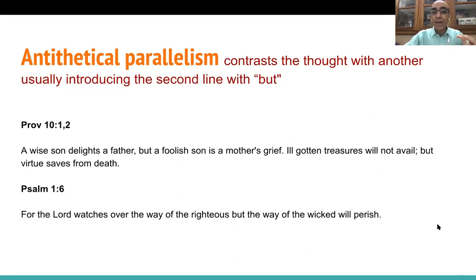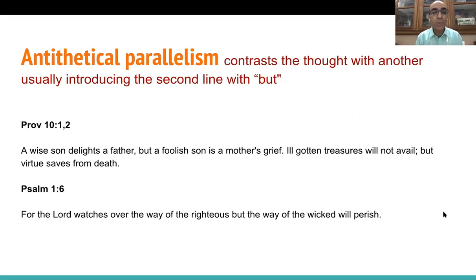Ill-gotten treasure will not avail, but virtue saves from death. Okay, so here are two opposites. Treasure, that is ill-gotten treasure. All right, so people are often looking for money, looking for treasure, looking for wealth. But if you go too far and get it in the wrong way, it won't benefit you any. But virtue saves from death. What is virtue? Virtue is much beyond money. Virtue is your character, your attitudes, your perspectives. That's your virtue. So a person of virtue, really, it will save you from death. So Proverbs 10, 1 and 2.